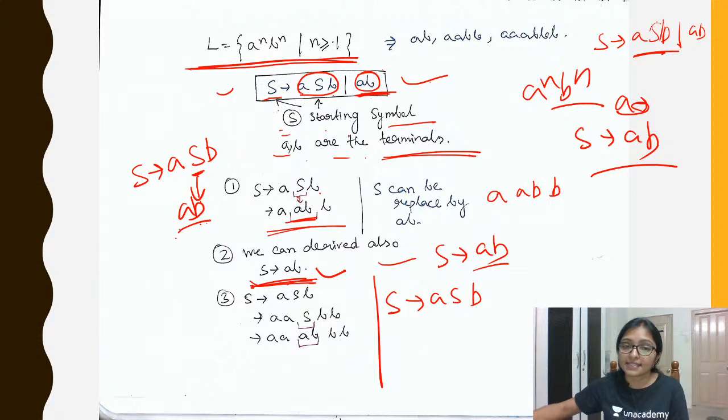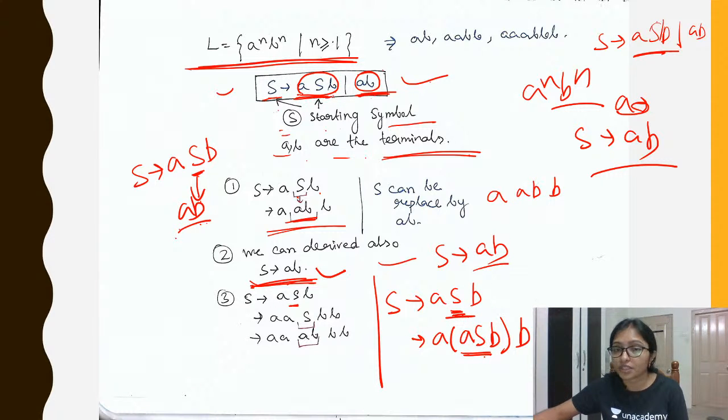Now this S, you can replace with any other. Can you replace? Yes. I am replacing this S, total S in ASB. I am giving the bracket for understanding: A, then ASB again, and then B. Means this S I am replacing with ASB because of this production, right? Now from this S, again we can replace with AB, so we write AA, the same A is there. Now this S I am writing AB and then B, right?